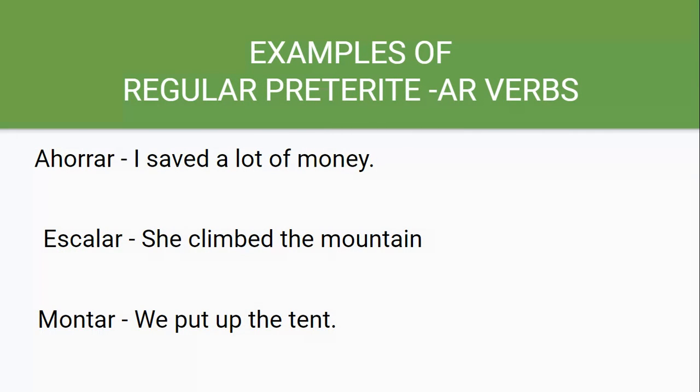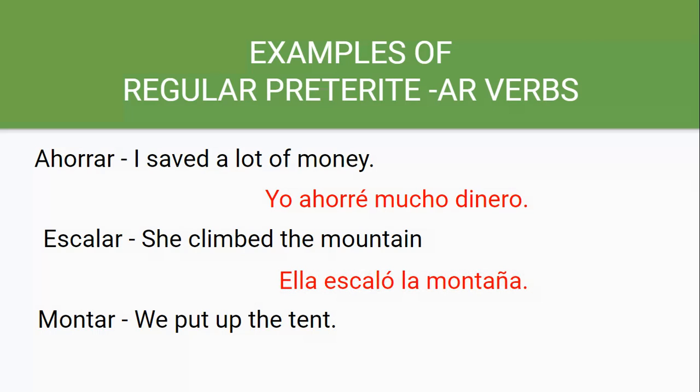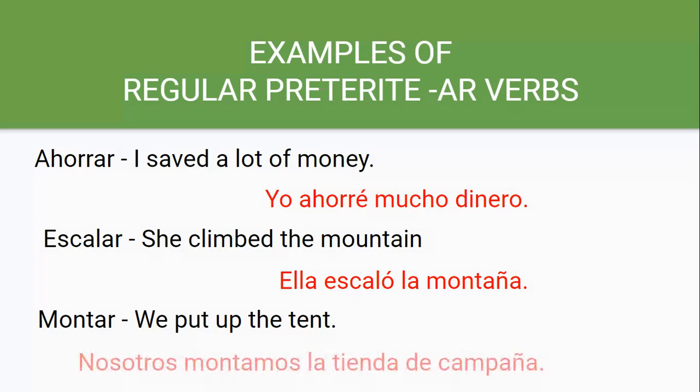So here's some examples. Let's use a vocabulary word that's one of ours, like ahorrar. I save a lot of money. So I need the yo form of ahorrar in the preterite. Yo ahorré mucho dinero. Escalar. She climbed the mountain. So escalar in the past tense for she. That'd be ella escaló la montaña. Then we put up the tent. So montar. So that'd be nosotros montamos la tienda de campaña.